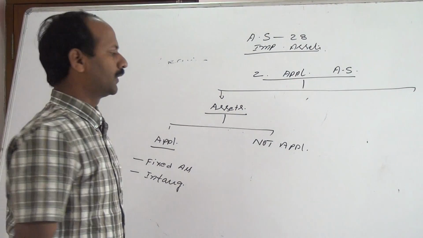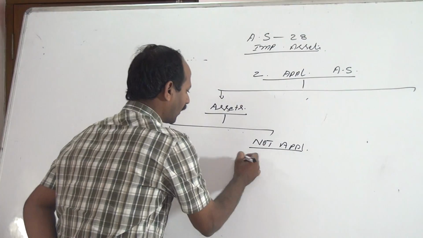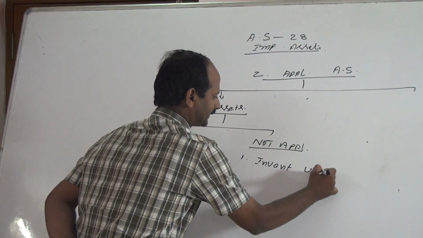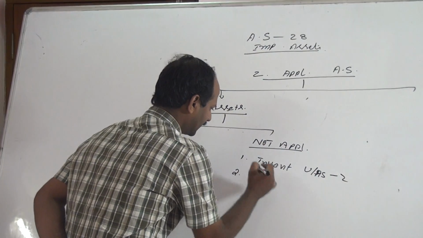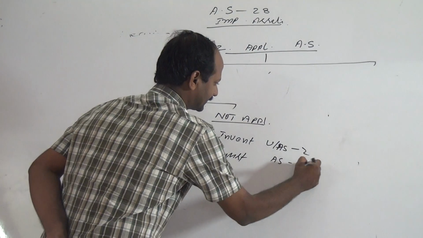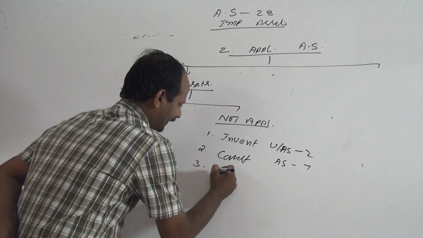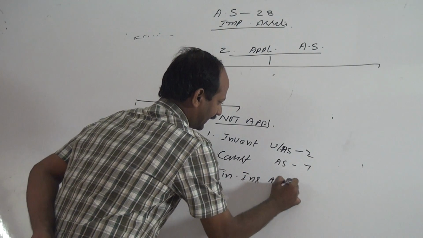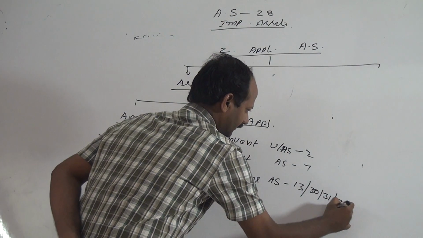AS 28 is not applicable to the following assets. 1. Inventory covered under AS 2. Construction contracts covered under AS 7. Financial instruments covered under AS 13, 30, 31, 32.